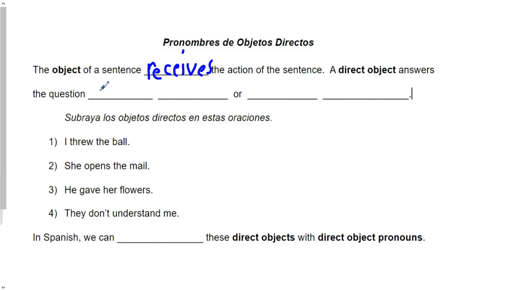A direct object answers the question verb, whatever verb you have, in this case ate, what, or verb who. So in the case of the dog ate my homework, ate what, ate the homework. I love Bob, love who, love Bob.